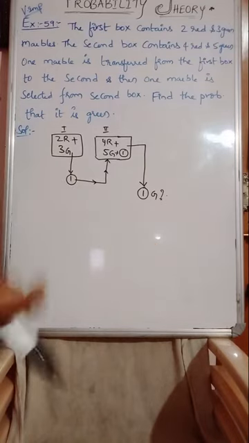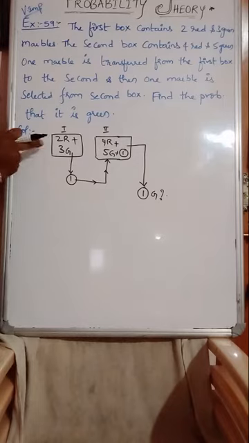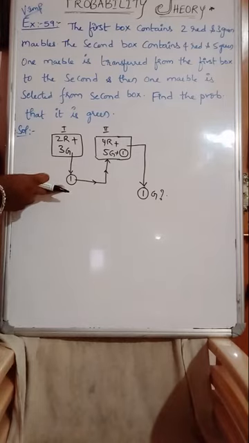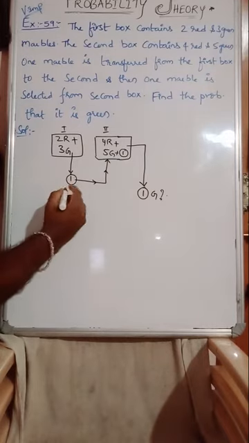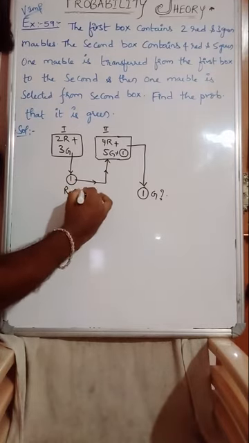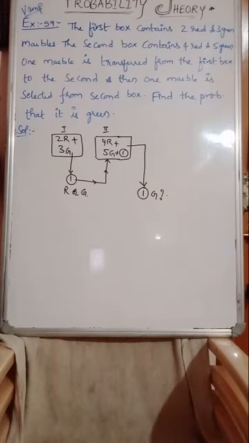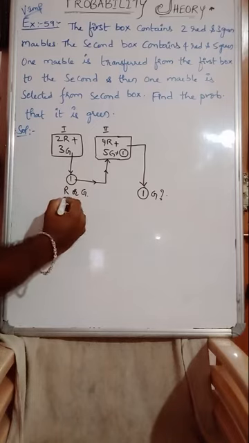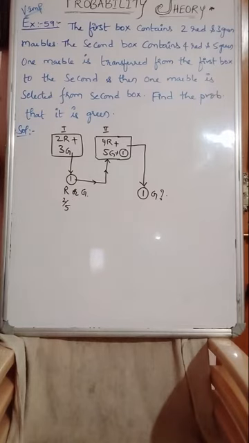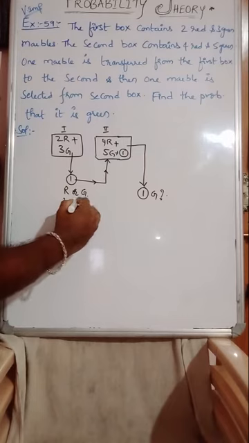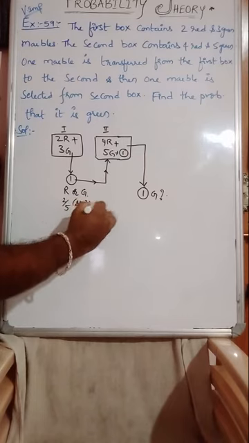Very simple question guys. Easily I'll just solve it. Just look at here clearly. See here, one marble is selected I said. Yes or no? This one marble may be a red color or green marble, right? We do not know which marble we are transferring. First, suppose the transferred marble is red only. What is the probability of the transferred marble being red? 2 by 5. And if it is green, 3 by 5.